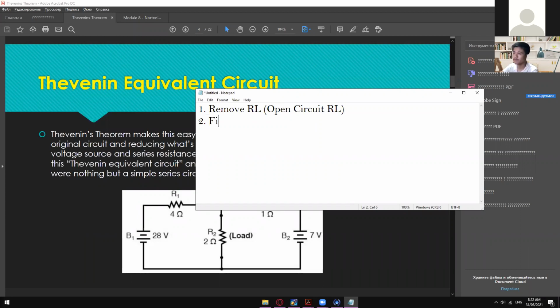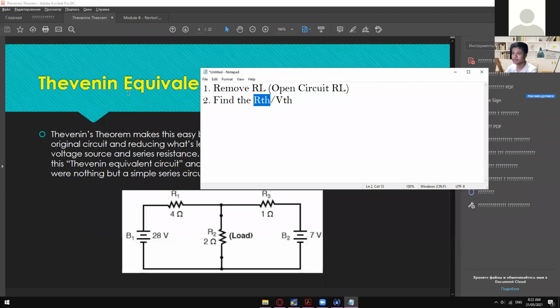Second one is find the RTH. Okay, RTH or VTH, any of those two, as long as you'll be able to solve those two unknowns. Okay, RTH is the equivalent resistance in terms of the Thevenin equivalent circuit, and then VTH is the voltage, or the equivalent voltage of the Thevenin equivalent circuit.